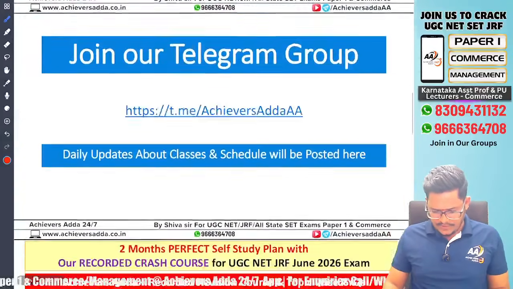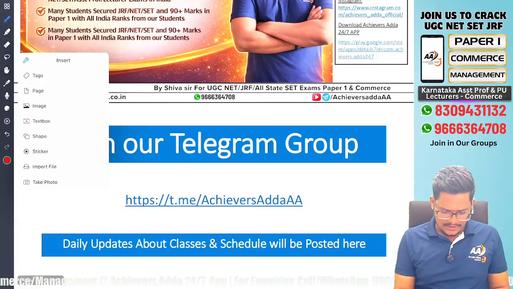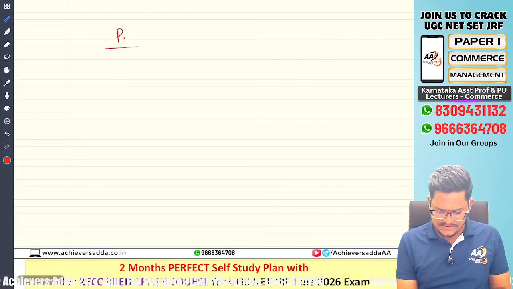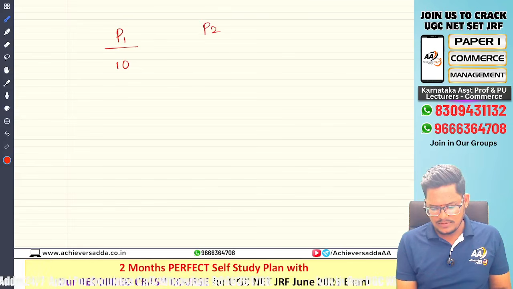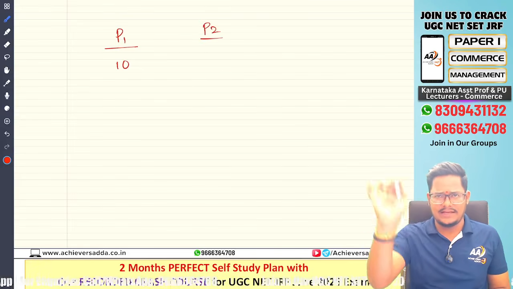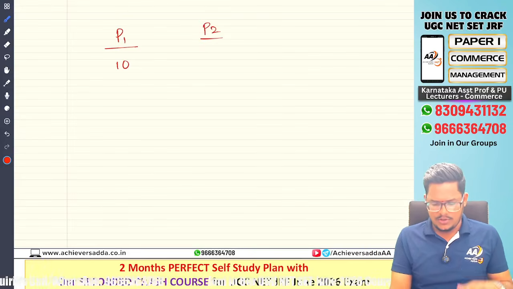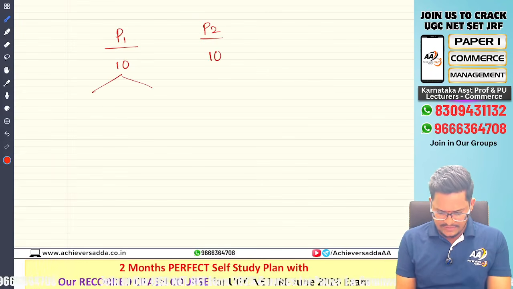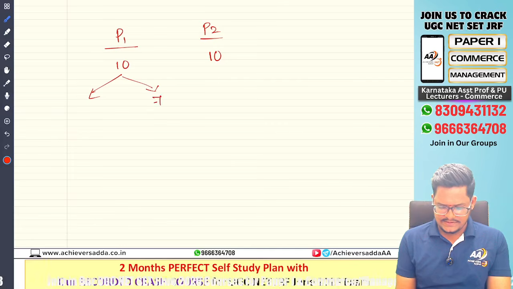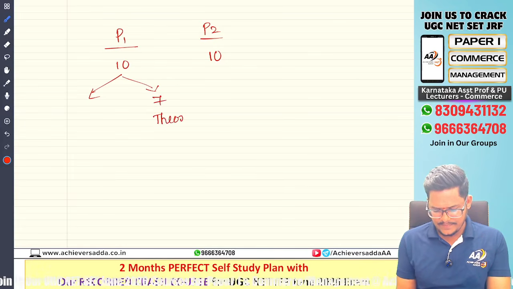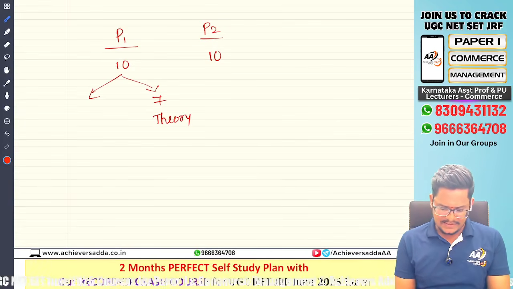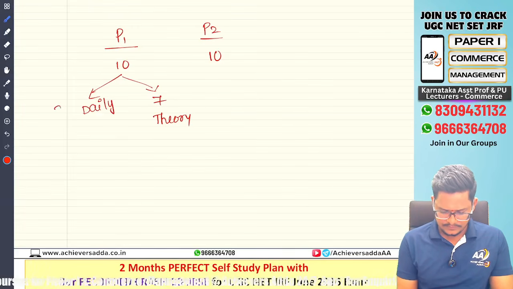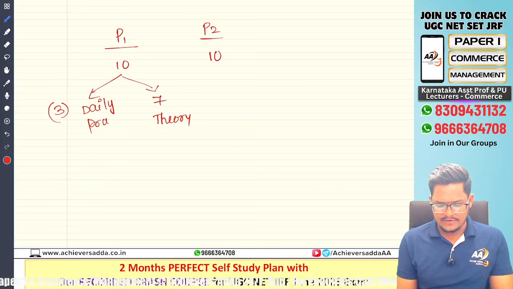Guys, first of all, one thing to understand: in paper 1 we have 10 units, and in paper 2 I am taking commerce and management. You can take any other subject according to your own paper 2 subject. Total 10 units will be there. In this I will divide into two parts: 7 units which are theoretical in nature, and 3 units which require daily practice.